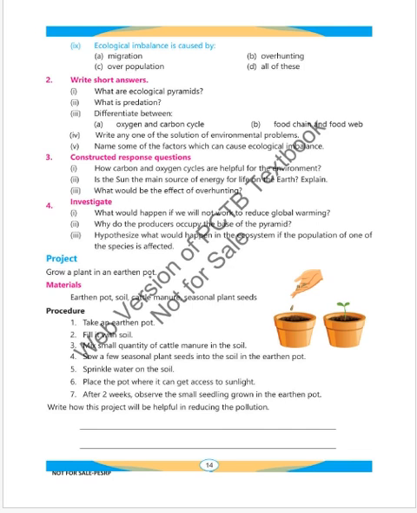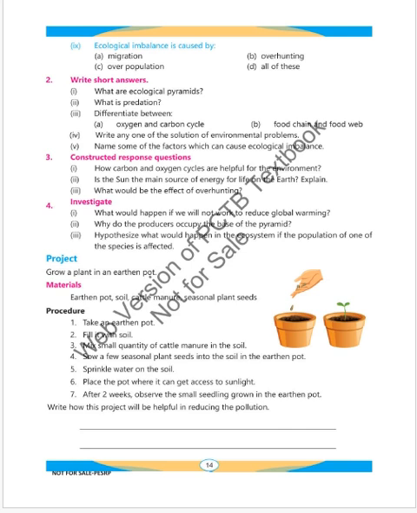Write short answers. What are ecological pyramids? Number 2. What is predation? Number 3. What is the difference between oxygen and carbon dioxide cycles? And B. Food chain, food web. Write down any one solution of environmental problems. Name some of the factors which can cause ecological imbalance.